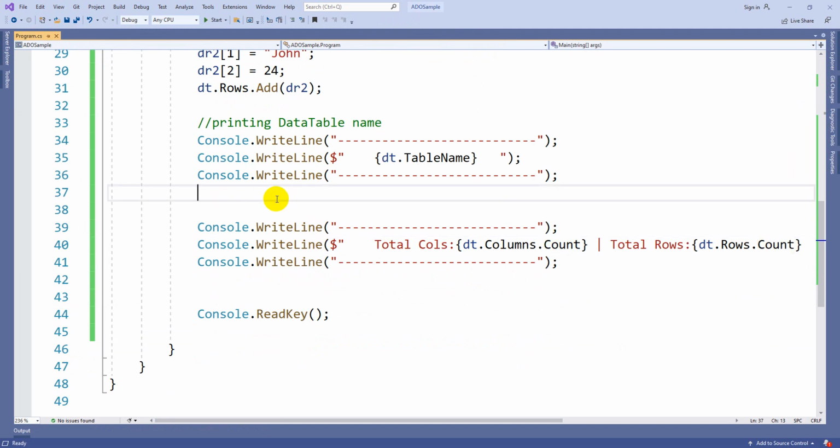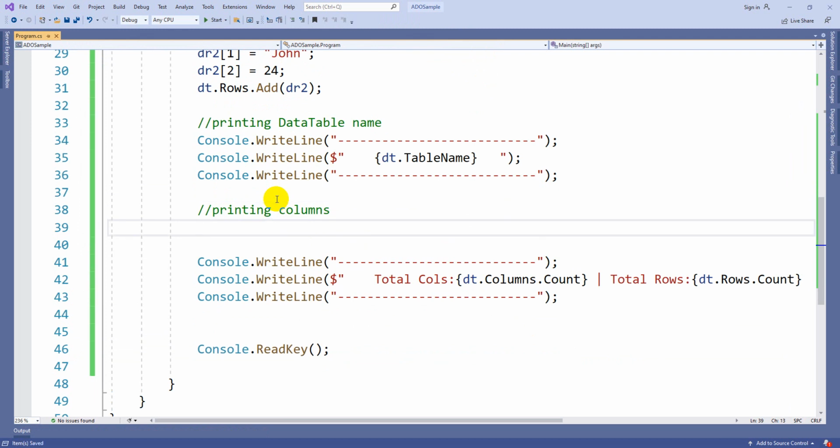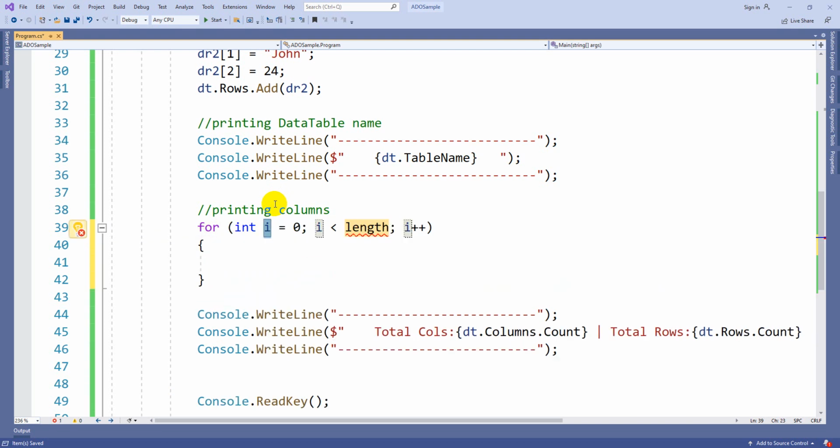In between, I just want to print the table data. First, printing the columns, I mean the titles. How do you print them on the screen? Very simple, you need to take a for loop, or you can take a foreach loop also. First let me complete the program with a for loop, then I will make it short using foreach. Columns can be taken by index, similar to an array. 0 means the first column, 1 means the second column. So repeat a loop up to dt.Columns.Count.